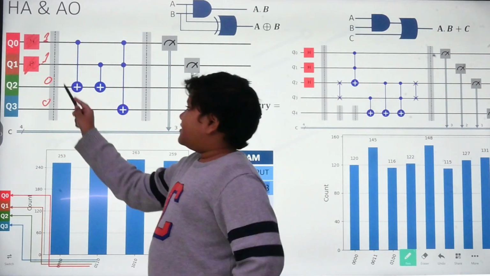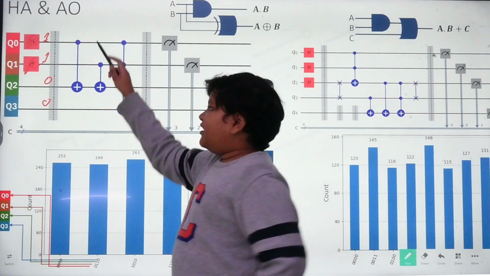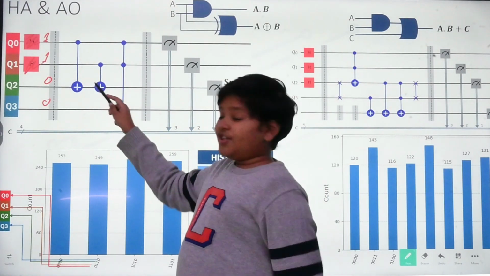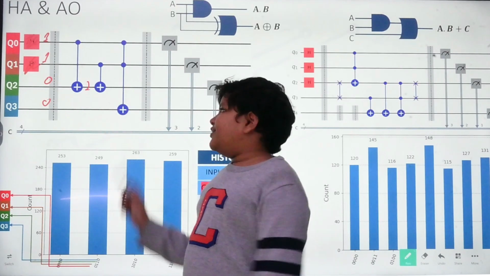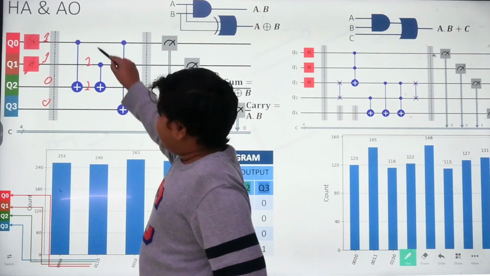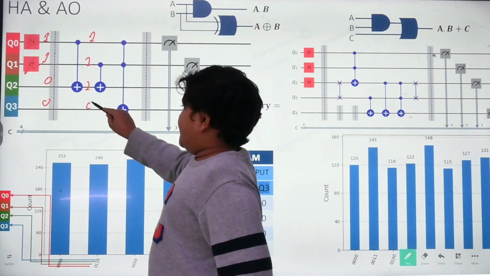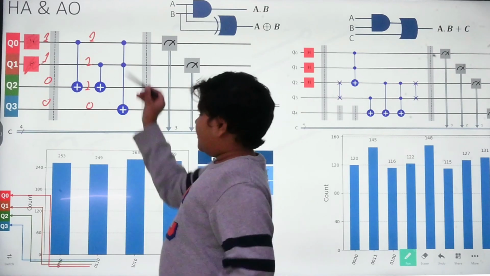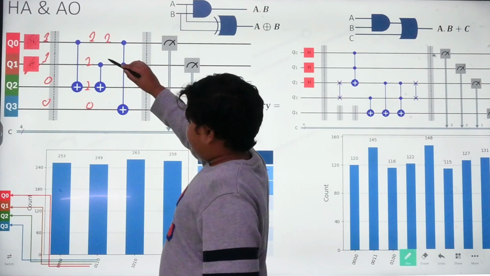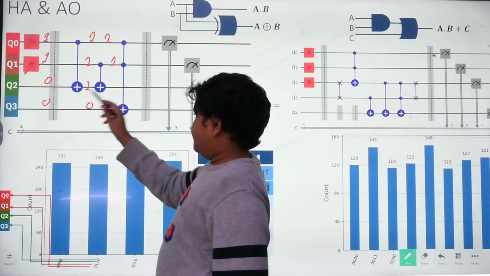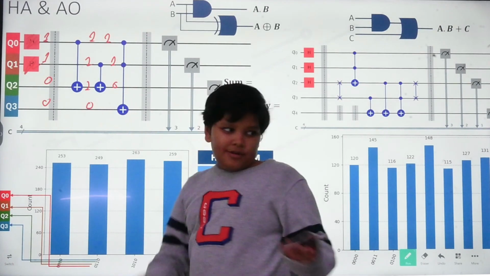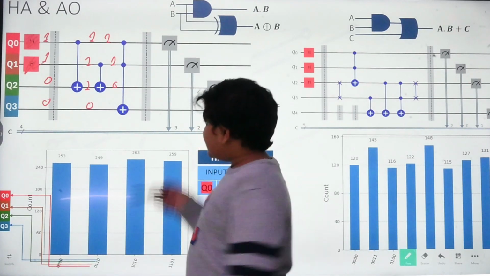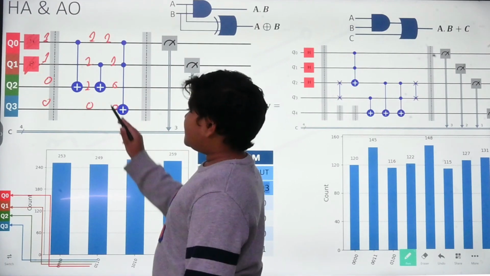So this 1 goes in here. Now it goes into the CNOT gate, which applies the operation, which from 0 turns it into 1. Everything else remains the same. Now it does this again. So it does 1, 1, and then this goes 0 because it wakes it up, it does the operation again. So if you do NOT of 1, you just get 0 again. So this still stays the same.